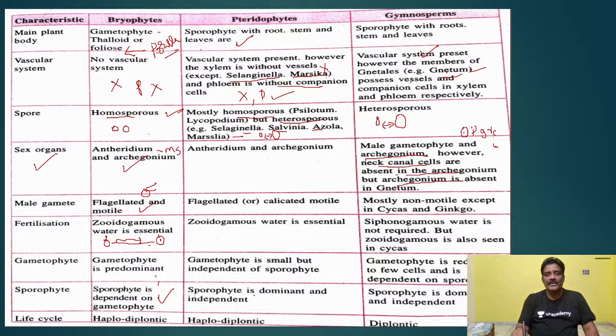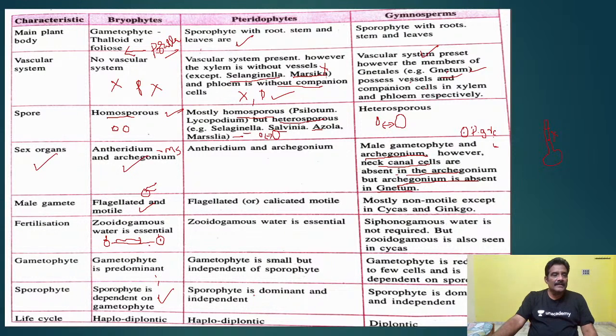But in the archegonium of gymnosperms, neck canal cells are absent. Archegonium is absent in Gnetum. Female sex organ archegonium, what are absent? Neck canal cells. Usually this is made up of neck canal cells, but these are absent in the archegonium. That point you have to remember. But archegonium is absent in Gnetum. Usually archegonium is a female sex organ having no neck canal cells.